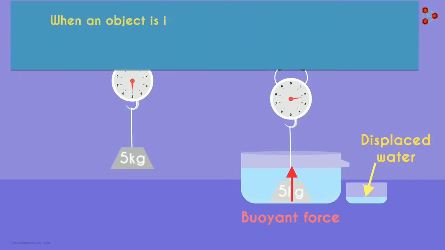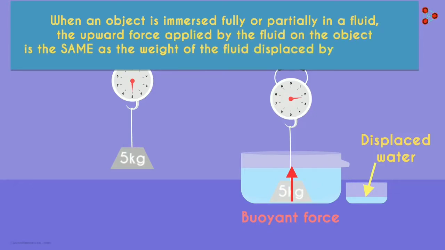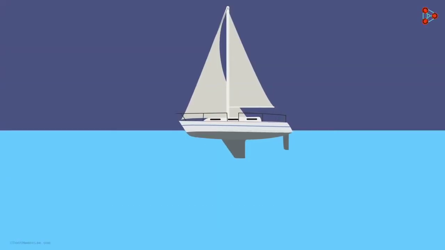When an object is immersed fully or partially in a fluid, the upward force applied by the fluid on the object is the same as the weight of the fluid displaced by the object. Where is this principle applied? Can you think of examples? How do you think large steel ships float?